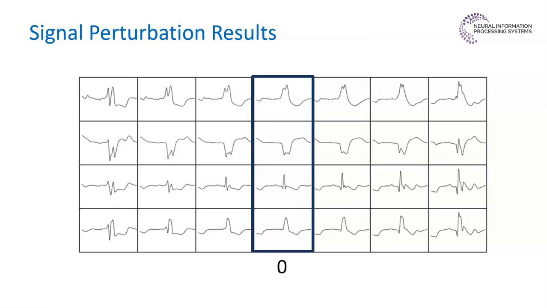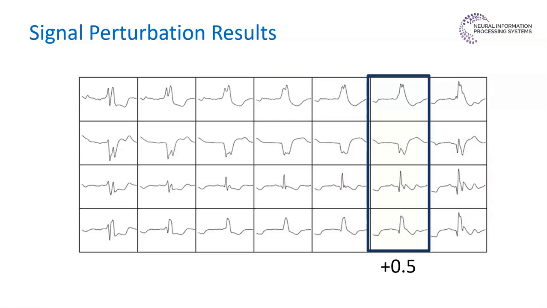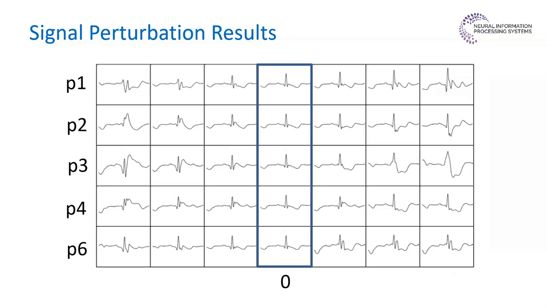These are the perturbed signals generated by our decoder network. Each row represents a different class of ECG rhythms. Center column is unperturbed. Column 5 is perturbed by adding 0.2 to the instantiation parameter 1 vector. Column 6 is perturbed by adding 0.5 to the instantiation parameter 1 vector. Column 7 is perturbed by adding 1 to the instantiation parameter 1 vector. We can observe that irrespective of the class, parameter 1 makes a similar perturbation across all.